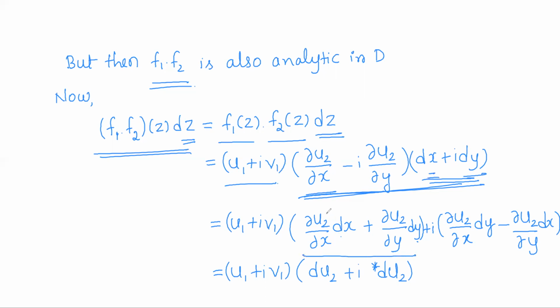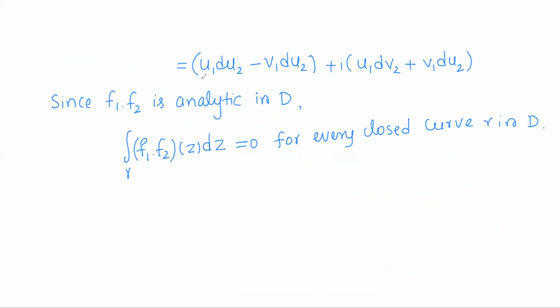So the first term is nothing but the exact differential of u2, and the second differential is actually the conjugate differential of u2. So it is du2 plus i star du2. Now multiply these two terms. So you will get u1 du2 minus v1 du2 plus i into u1 dv2 plus v1 du2.